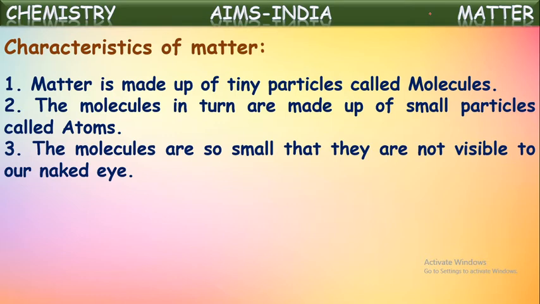If you still break it, it becomes a smaller piece. If we continue like that, at a certain time, we get the smallest piece of that chalk piece, which we cannot cut with our physical means. The smallest particle of that matter is called its molecule. These molecules we cannot see with the naked eye because they are very, very small.